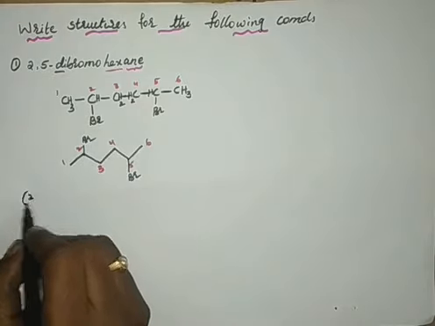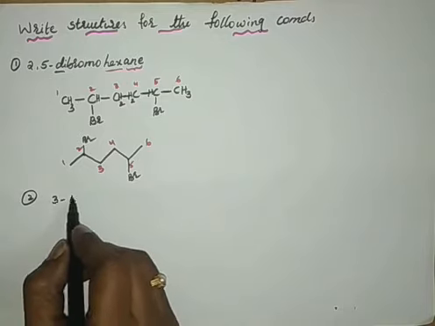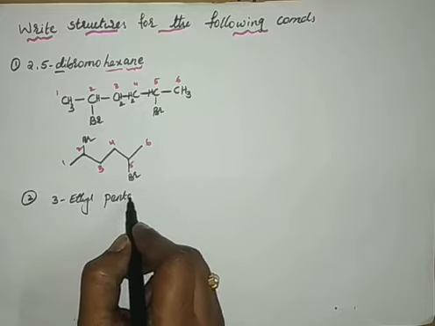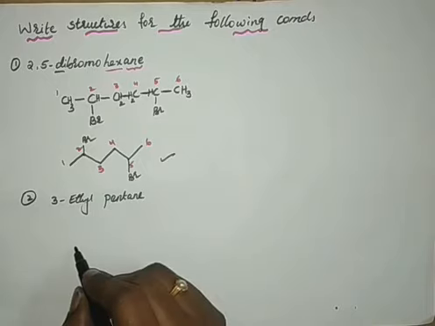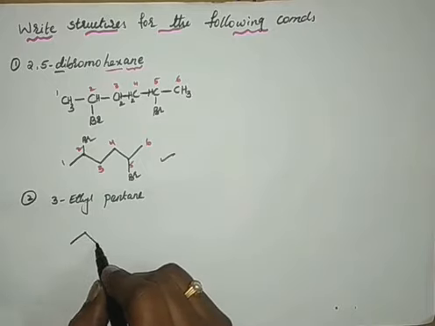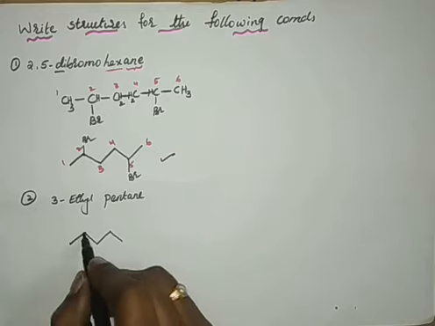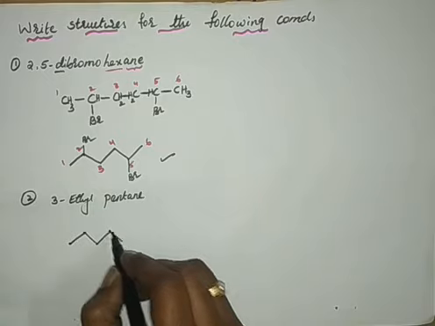Then the second one we can write, 3-ethyl pentane. I am following this line structure only. So pent, therefore it should have 5 lines or 5 carbon atoms. Each of these corners indicates carbon atoms.